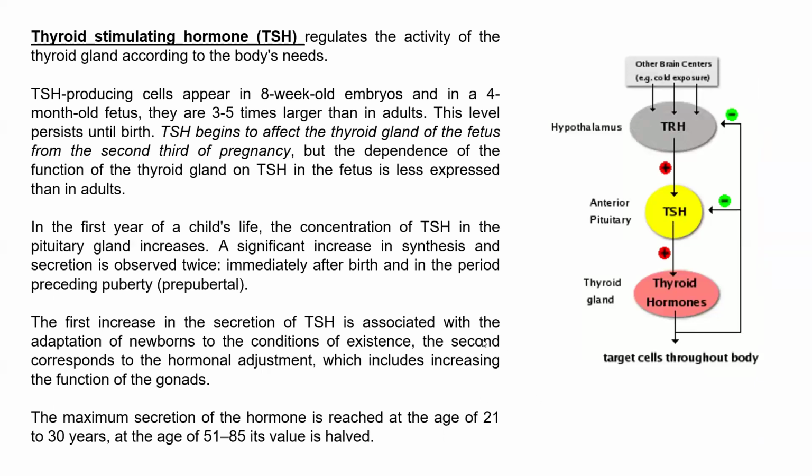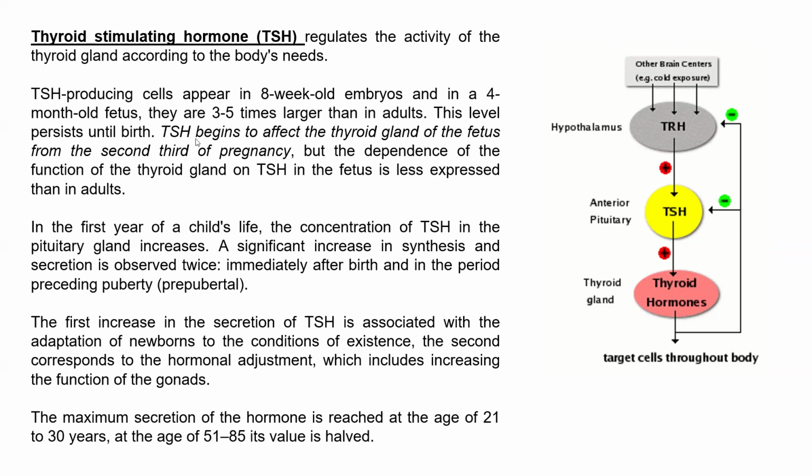Next, what should we say? We will talk about thyroid stimulating hormone. Thyroid stimulating hormone regulates the activity of the thyroid gland according to the needs of the body. Thyroid stimulating hormone producing cells appear in 8-week-old embryos, and in a 4-month-old fetus there are 3-5 times more than in adults. This level persists until birth.